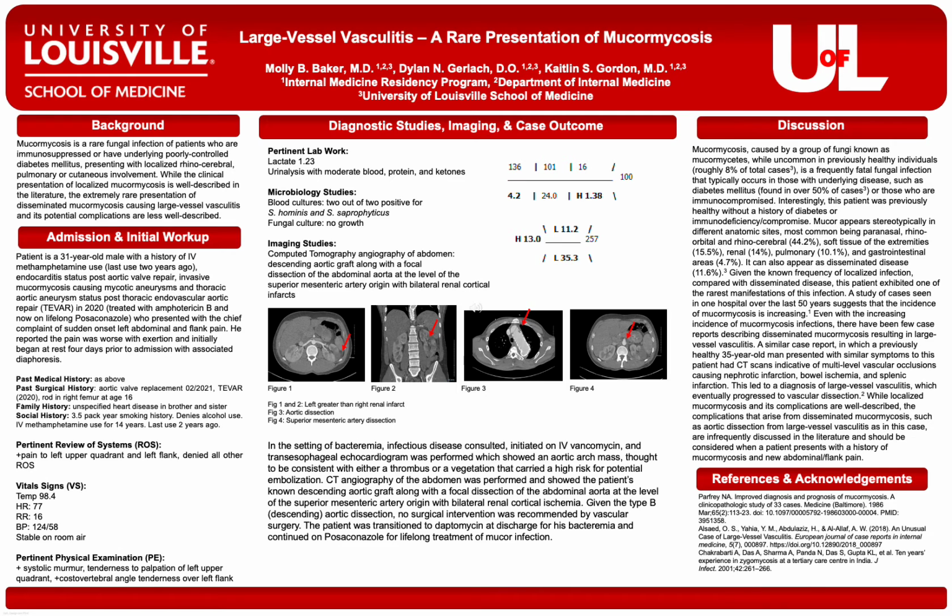The case report that we will be discussing is that of a 31-year-old male with a history of IV drug use, endocarditis, status post-aortic valve repair, invasive mucormycosis causing mycotic aneurysms and thoracic aortic aneurysm, treated with amphotericin B and lifelong posaconazole, who presented with sudden left abdominal pain and flank pain. Pain initially began at rest 4 days prior to admission with associated diaphoresis only.